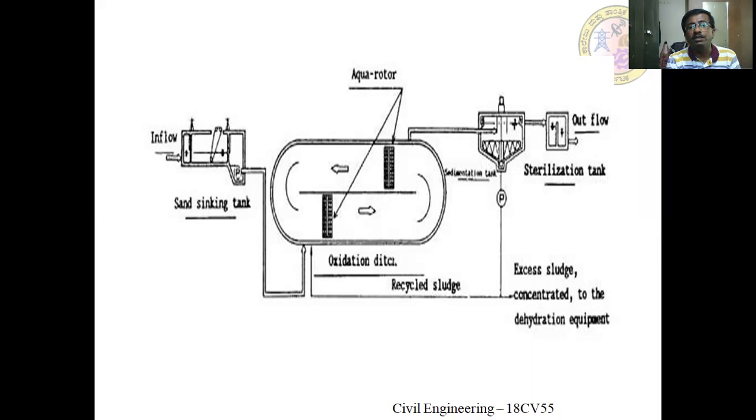the sterilization tank, and the excess sludge may go for recycling of the sludge, which is done to maintain the system in a good condition. Also, by recycling, the sludge is helpful for the supply of the oxygen as well as the food for the microbial activity and all these things.